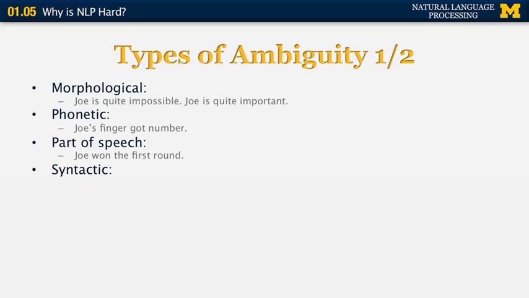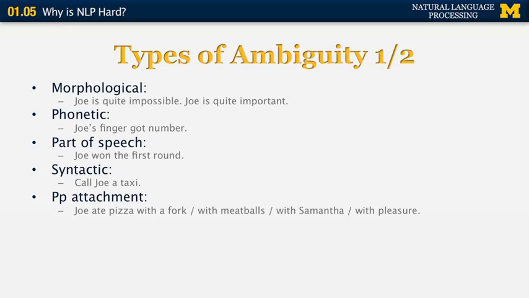There can also be syntactic ambiguities. Called Joe a taxi. So this sentence can be either that you want to hail a cab for Joe, or you want to name Joe with the name taxi. And then we have prepositional phrase attachment. This is a classic example. Joe ate pizza with a fork. With a fork can relate to pizza, or it can relate to ate. So if it were to refer to pizza, it would mean that somehow the pizza is connected with the fork, which is definitely not the case here.